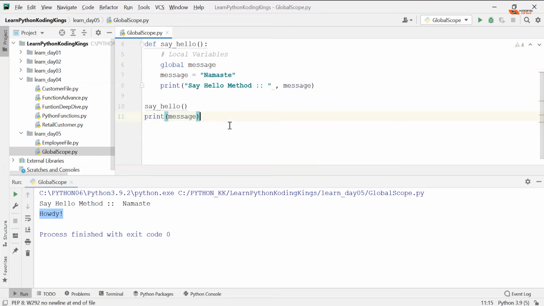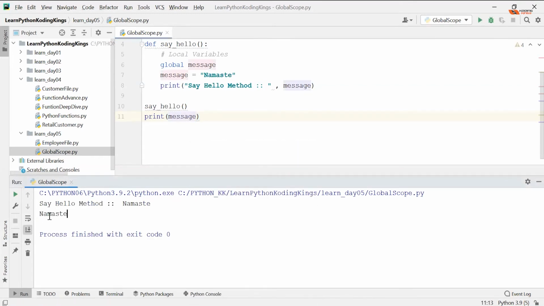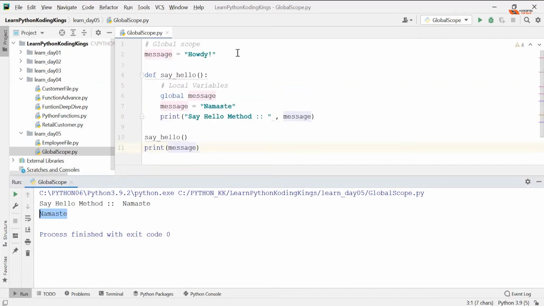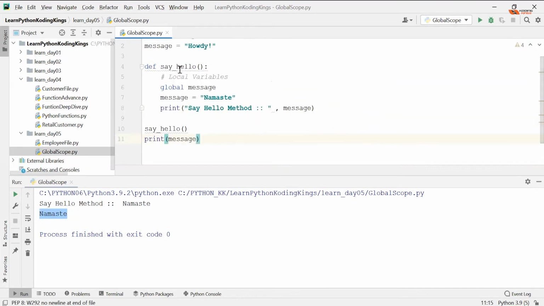Okay. So now look at the message. So now you got a howdy, right? Now look at the message again. So it is namaste. So you updated your global variable. Okay. So this one was pending for your method. So if a method needs access to a global variable, you use global in front of that. Cool with this? Okay. So that is about your functions, global variables, advanced functions. Okay, we learned that.